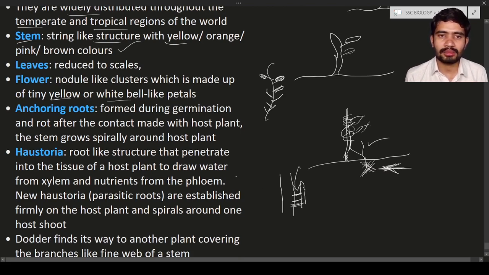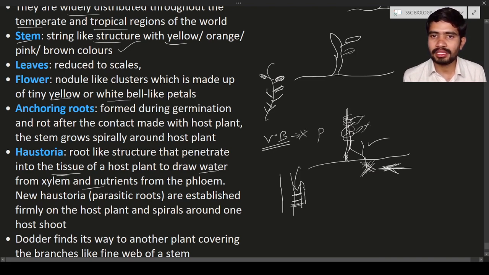The haustoria are root-like structures that penetrate into the host plant, into the xylem and phloem vessels, or you can simply call them tissues, to draw water and also nutrients. So what are xylem and phloem? These are known as vascular bundles. What is meant by vascular bundles? Vascular bundles are nothing but the xylem and also the phloem.